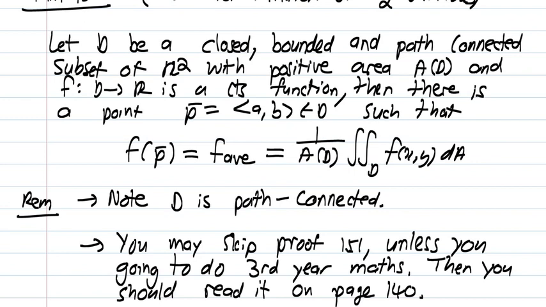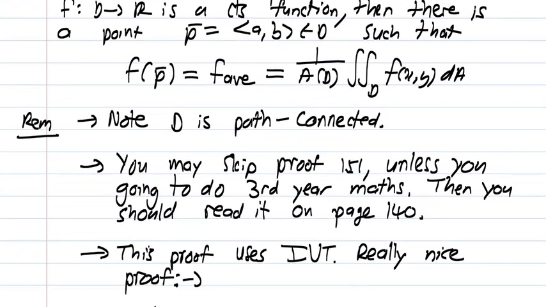In that case, I strongly suggest you read the proof on page 140 to make yourself stronger for third year. The proof is very nice, and somewhere in the proof they also use the idea of the intermediate value theorem, which you learned in first year, and you will revisit the intermediate value theorem in second semester.